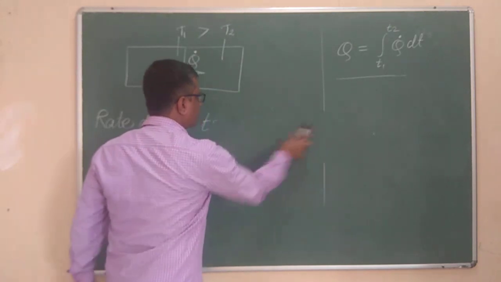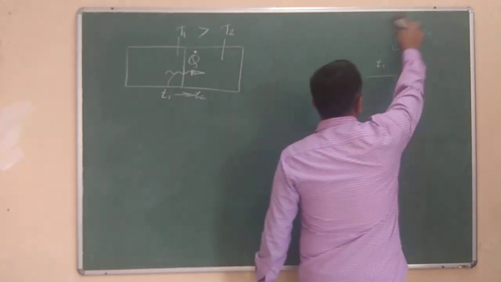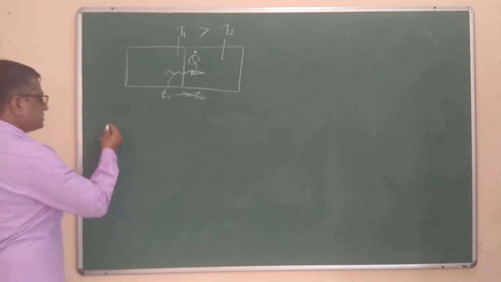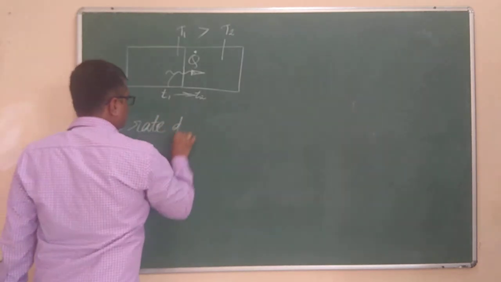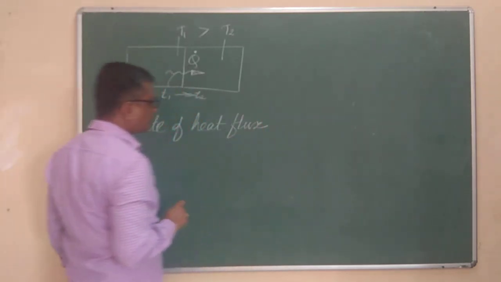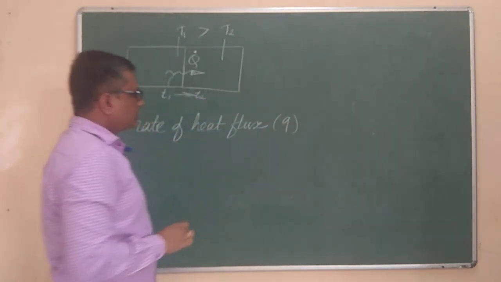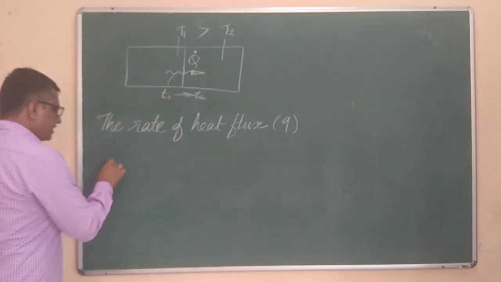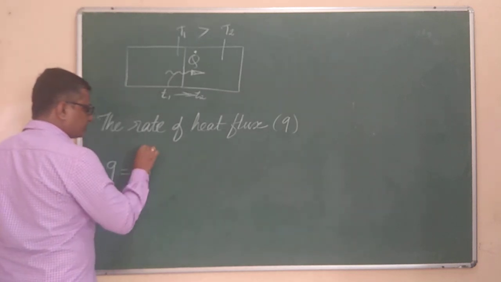Now moving on to the next topic, the rate of heat flux. This is a term that we will be using very often in the entire subject of heat transfer. The rate of heat flux is normally represented by the letter small q. Now what is this small q? Small q is the rate of heat flux. I would like to define it as nothing but the rate of heat transfer, that is Q dot.